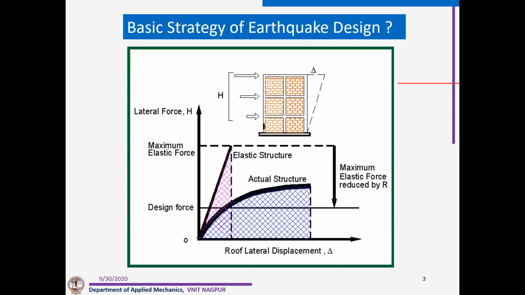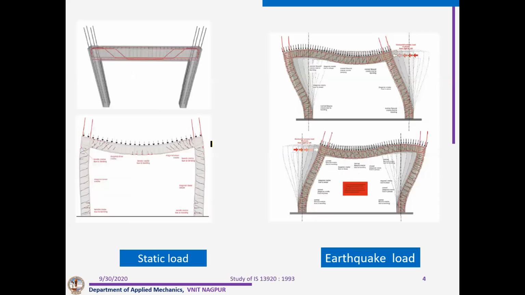See, this R value, we are taking almost 1 by 10. So basically, if it is a general structure with importance factor 1, we are designing our buildings, our structures for 1/10 of the earthquake force which will come on the structure. Now, not complete, because it is impossible to design for the full 100% earthquake force.